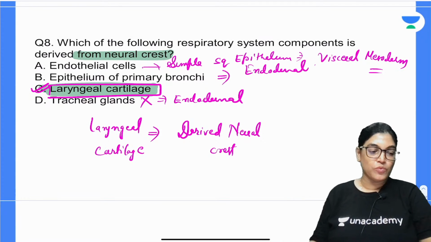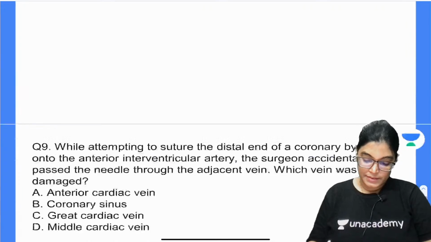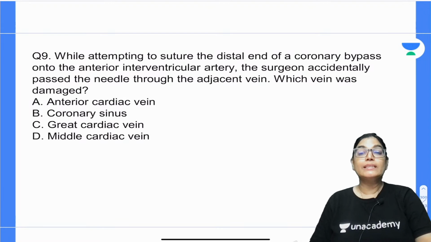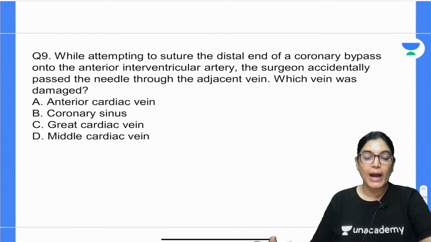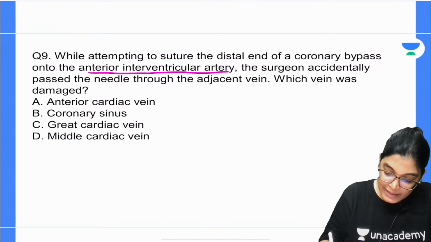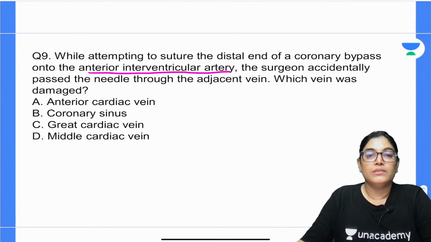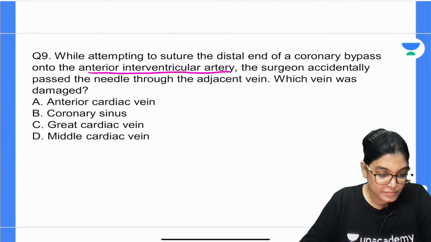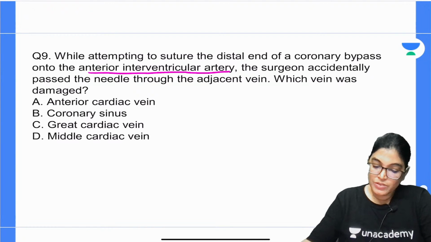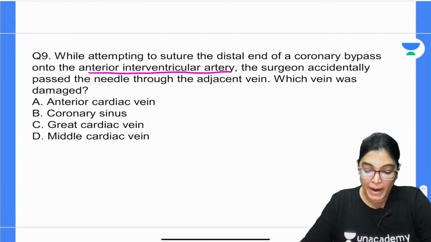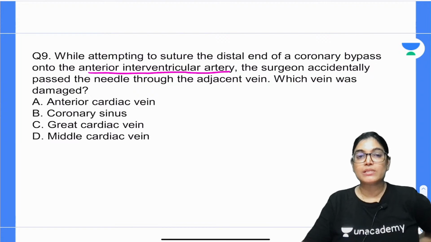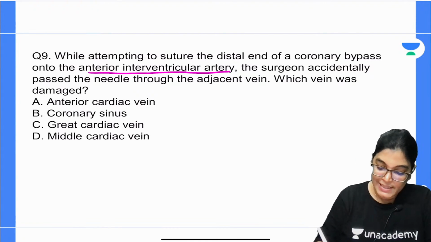Okay, dear aspirants, let's move on to question number 9. While attempting to suture the distal end of a coronary bypass onto the anterior interventricular artery, the surgeon accidentally passed the needle through an adjacent vein.